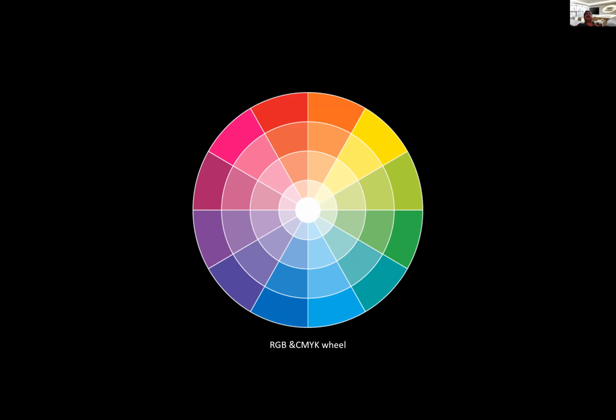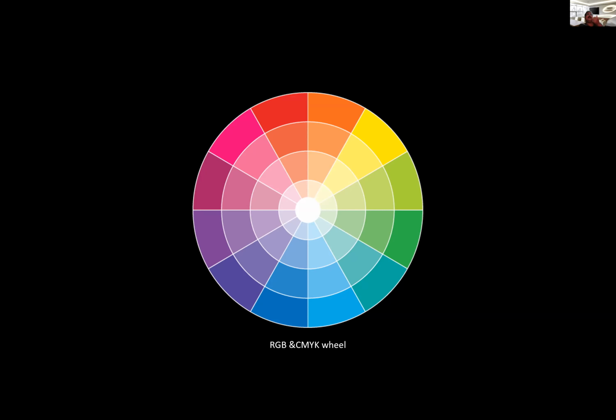And then we divide it into three basic properties: the hue, value, and saturation. Now, a lot of people might get confused. Value is different from hue, saturation, and luminance. So value is different. I'll explain how it is.